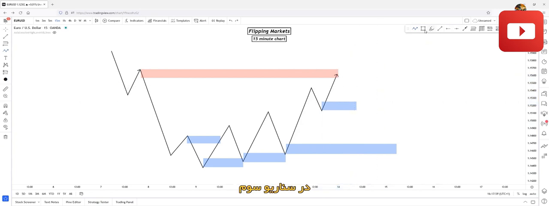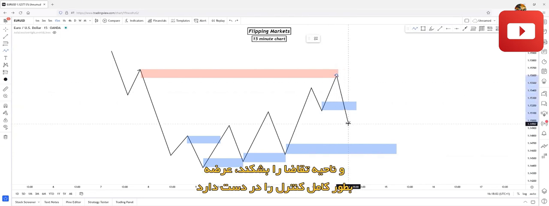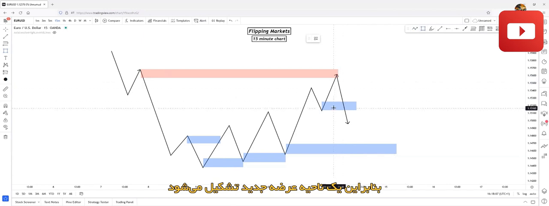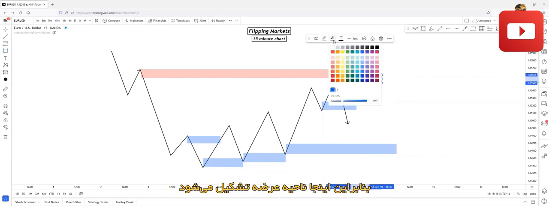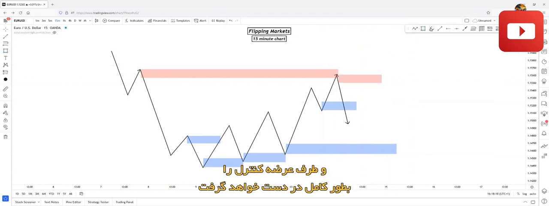Okay, the third, if price rejects on this supply zone and breaks through this demand zone, supply will be fully in control and the new supply zone will be formed, because as you know, if a zone breaks, then an opposite side zone will be automatically formed. So a supply zone will be formed here, and supply will take over control from demand fully.